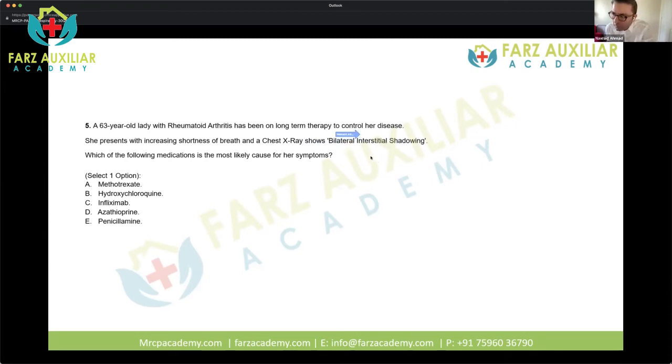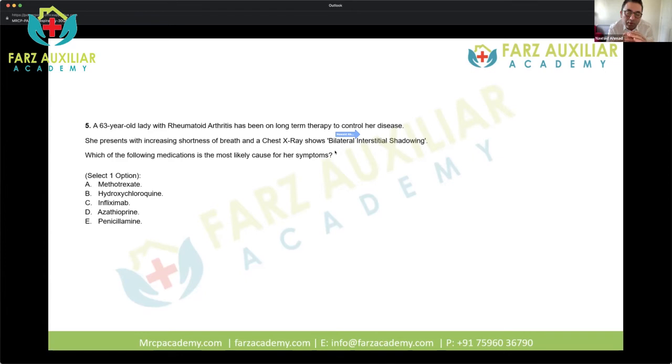Okay, so bilateral interstitial shadowing. The interstitium is what surrounds the pulmonary lobule. Within the lungs, the basic functioning unit is called the pulmonary lobule. The pulmonary lobule will contain acini and alveoli. Lots of alveoli come together to form an acini. But at the periphery or border of the pulmonary lobule is the interstitium, which contains lymphatics and pulmonary veins. And it is the interstitium which is actually affected in pulmonary fibrosis.